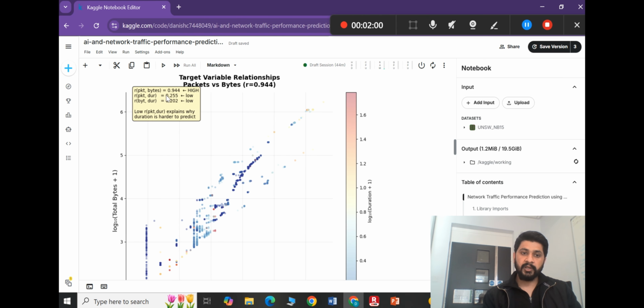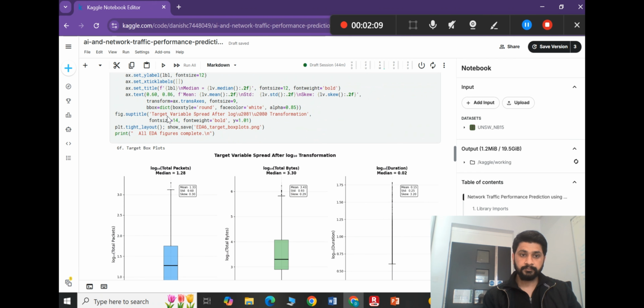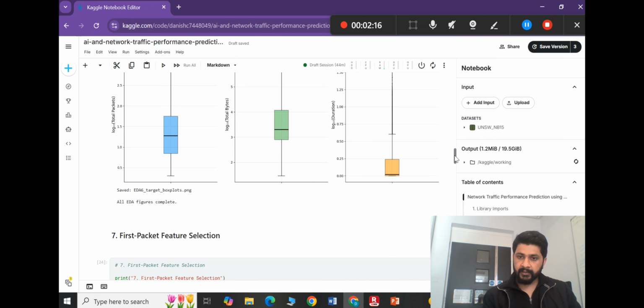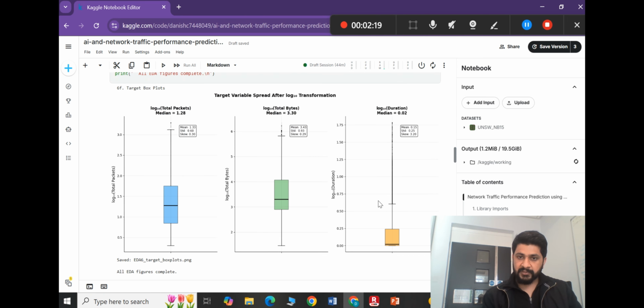So we need to check that duration is the most difficult to predict because it depends on user behavior. Here are the log transformations applied on total packets, total bytes, and flow duration. We can see that after applying the log transformation, duration is still near zero. It means it's very difficult to predict.